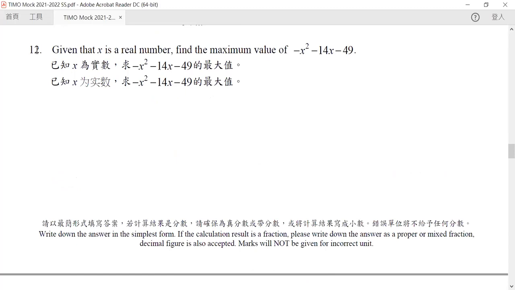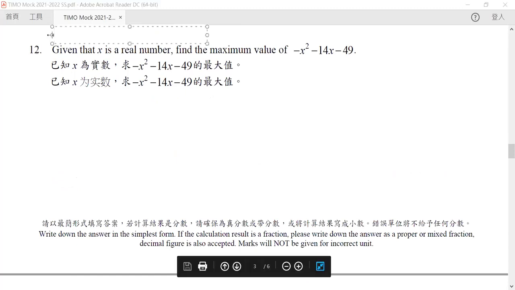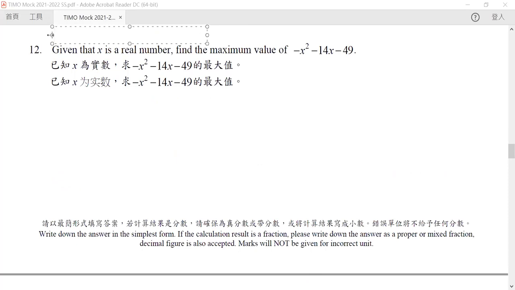Again, for this question, whenever we see finding the extreme values of a quadratic equation, we always use the same method, completing the square. Completing the square means that we want to rewrite the equation into a square of a linear expression and a constant. Now, given this equation, let's rewrite it as the following.